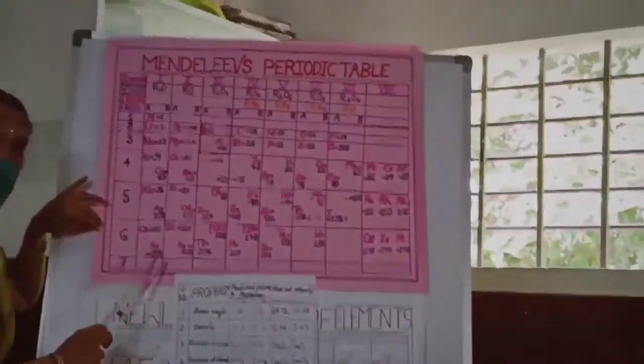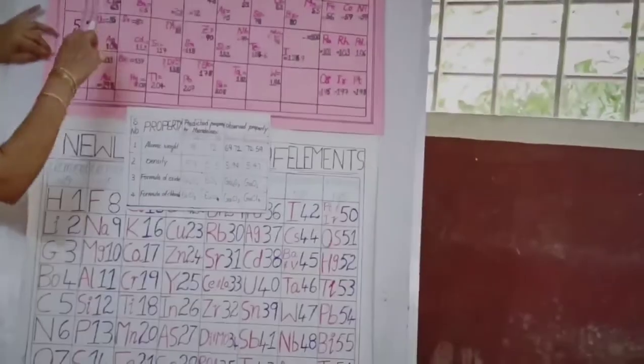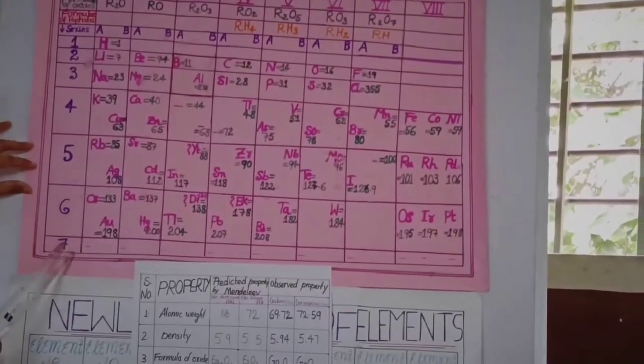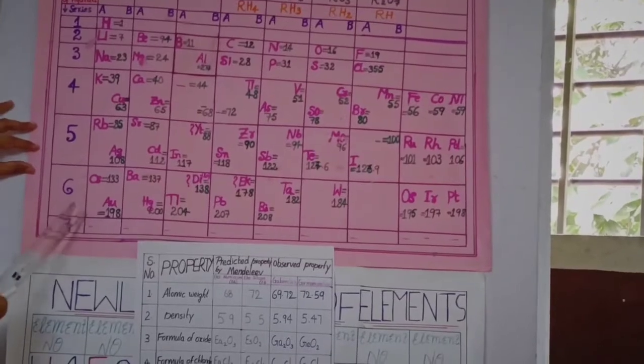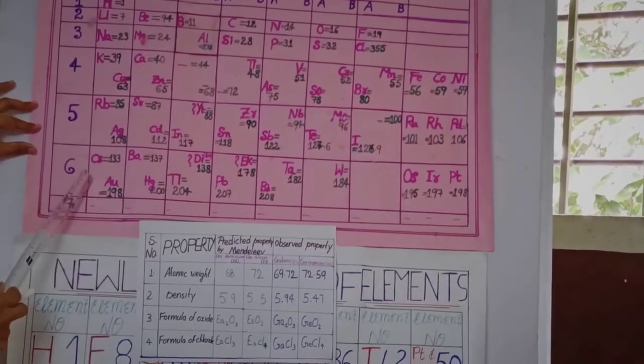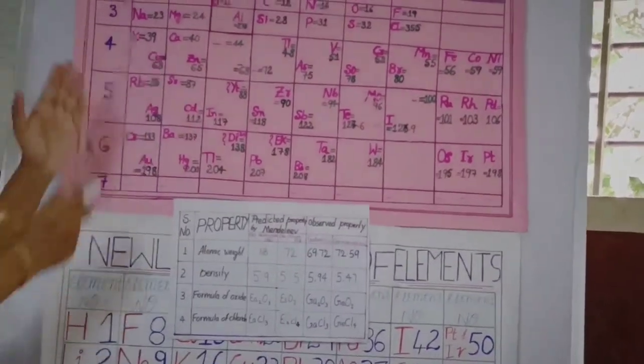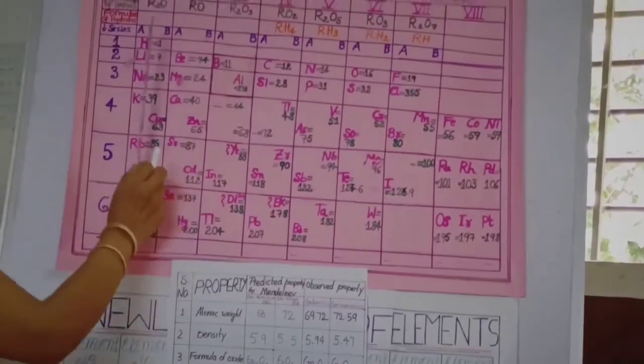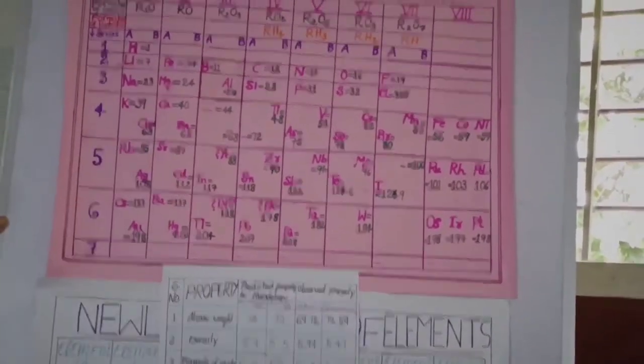These elements are placed with highly reactive elements. See here, lithium, sodium, potassium, rubidium, cesium, very reactive elements. Highly reactive metals grouped together with coinage elements, even though they are A group and B group. Okay, we placed it as A and B.